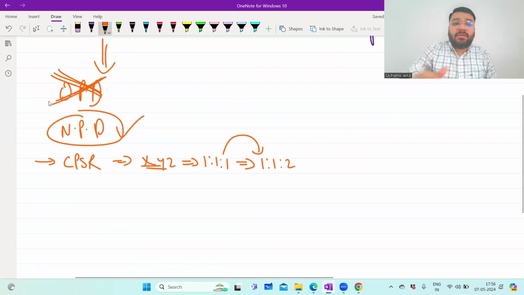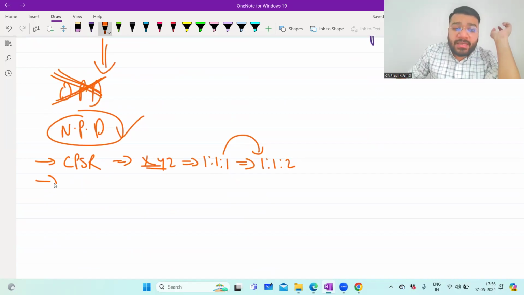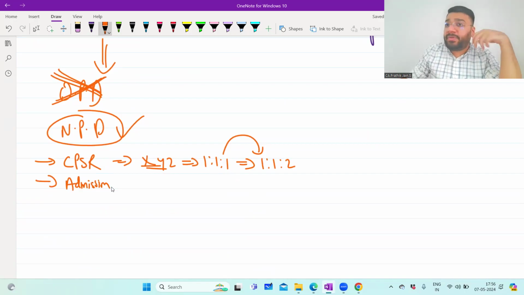Sir, then where else do we cancel the old agreement and create the new agreement? Next is the topic of admission. When a new partner is coming in, obviously you have to give him a new profit sharing ratio and new responsibilities. So all the terms and conditions between the partners will once again change. In that case, you cancel the old agreement and in place of that, create the new agreement.